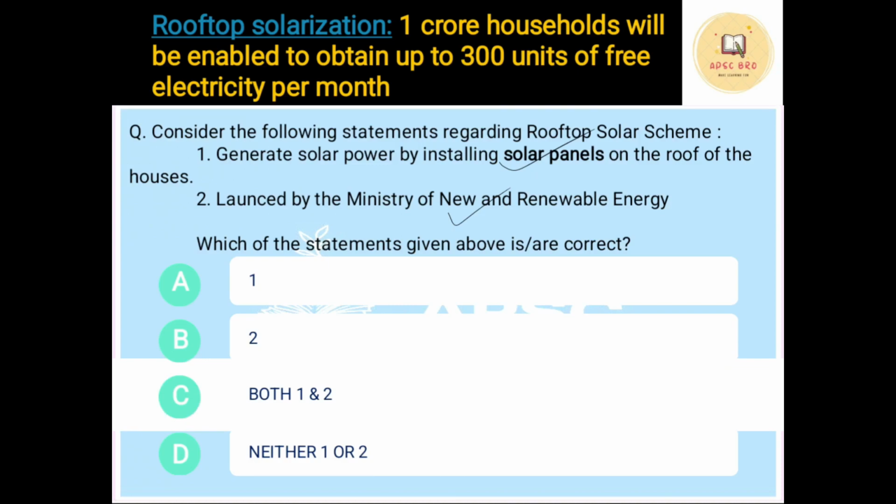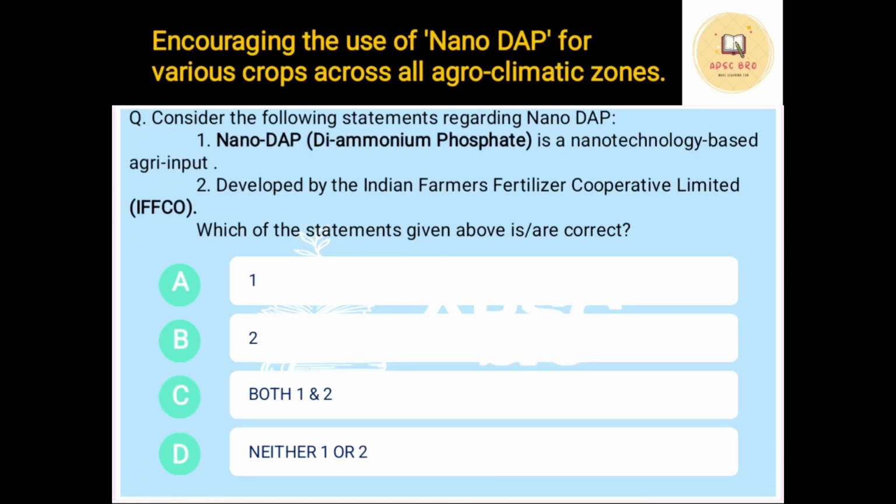Okay, this is very important. This year's budget encourages the use of nano DAP for various crops across all agroclimatic zones. Now what is nano DAP? It is a nanotechnology based agricultural tool which you can use for modern day agriculture. Now the options that are given, consider the following statements regarding NanoDAP. NanoDAP full form is diammonium phosphate. Okay, because it is using nanotechnology, hence the word nano.